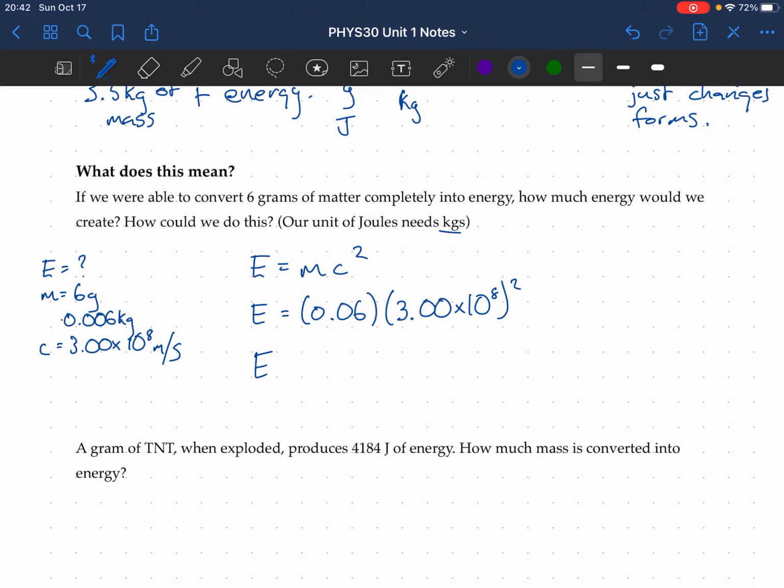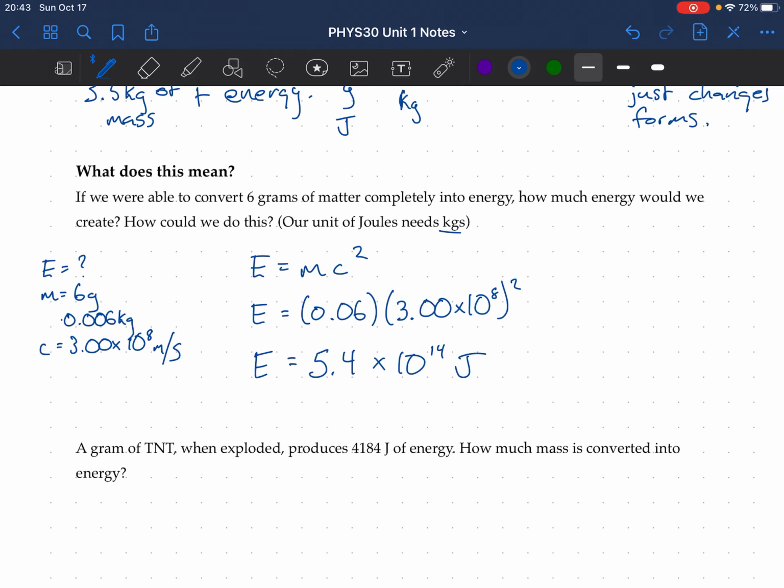Pulling it up on my old iPad takes a little longer. So 0.006 times brackets 0.00 times 10 to the power of 8, and then I'm going to square that all. I get 5.4 times 10 to the power of 14 joules of energy. Okay. Well, that was pretty easy, actually.